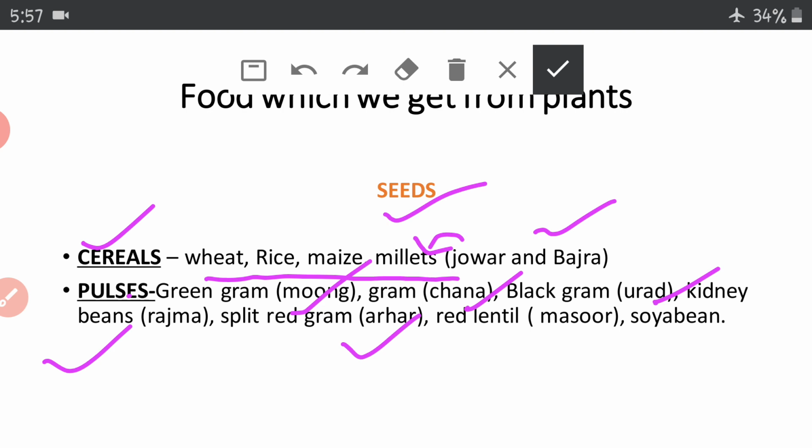These are the different dals which you eat in your meals also. Okay? Masoor dal, soya beans, right? Split gram. And one word you can see here, lentil. Lentil means these are the categories of these grams which we can also call dals as lentils, right? So we call it as lentils also.